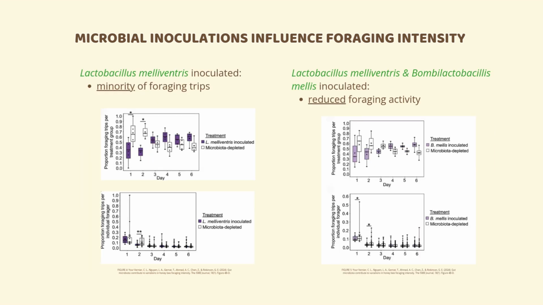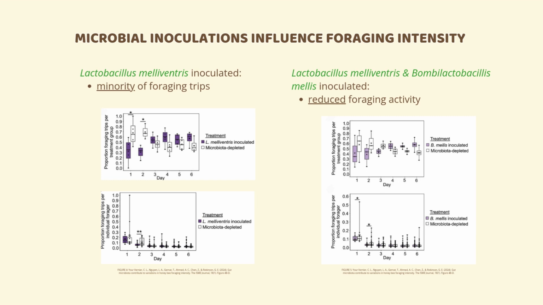In contrast to B. asteroides inoculated bees, L. melventris inoculated bees at the group level accounted for the minority of foraging trips performed the first 2 days of tracking, seen in the top left graph, compared to the microbiota depleted group. The individual foragers in this colony performed the minority of foraging trips also at the individual level, specifically on the second day of tracking, seen in the bottom left graph, compared to the microbiota depleted group. The group inoculated with L. melventris made up the minority of foraging trips at both the colony and individual level compared to the microbiota depleted group. Again seen in the left graphs.